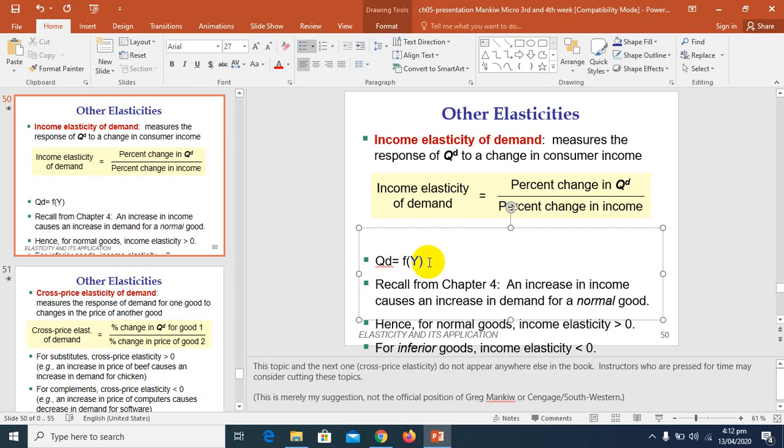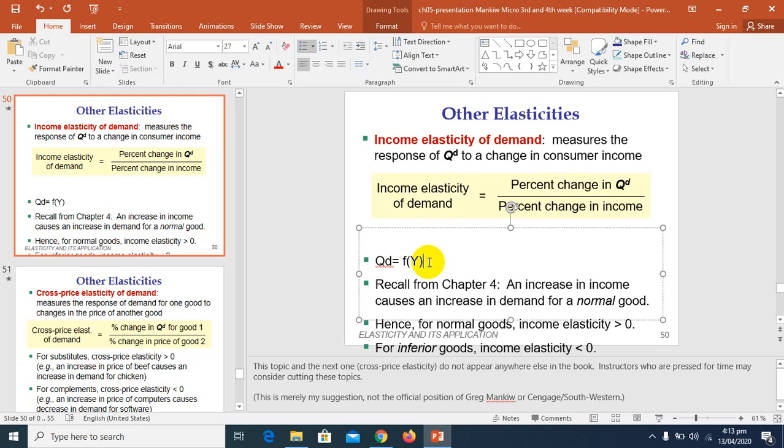So if someone asks what is the relationship between income and normal goods, in that case the income elasticity of demand is greater than 0. In case of inferior goods, the relationship is negative. When there is an increase in income, the demand for inferior goods is going to decrease. In case of luxury goods, if there is an increase in income, the elasticity is greater than 1. The demand for luxury goods increases if there is an increase in income.